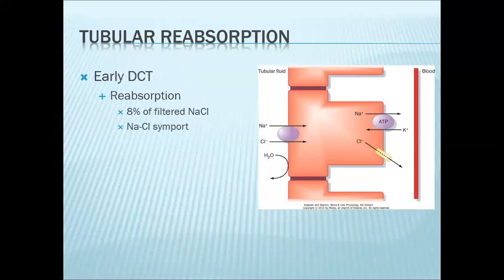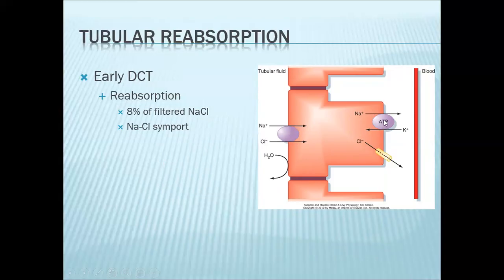Now we enter the distal convoluted tubule. The distal convoluted tubule is also divided into two segments. You have the early DCT and the late DCT. In the early DCT, you will only observe reabsorption of sodium chloride. Water will not be reabsorbed. Your sodium chloride symporter will be powered again by your primary pump.